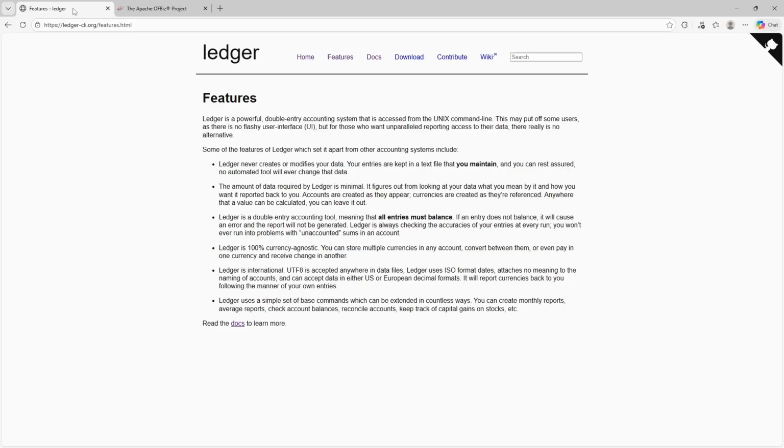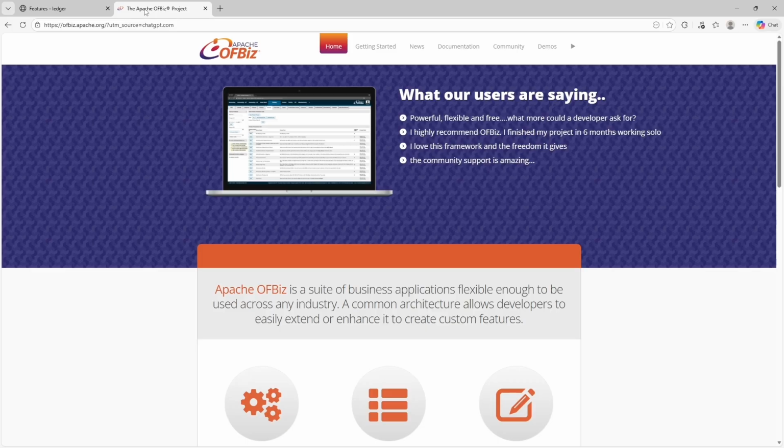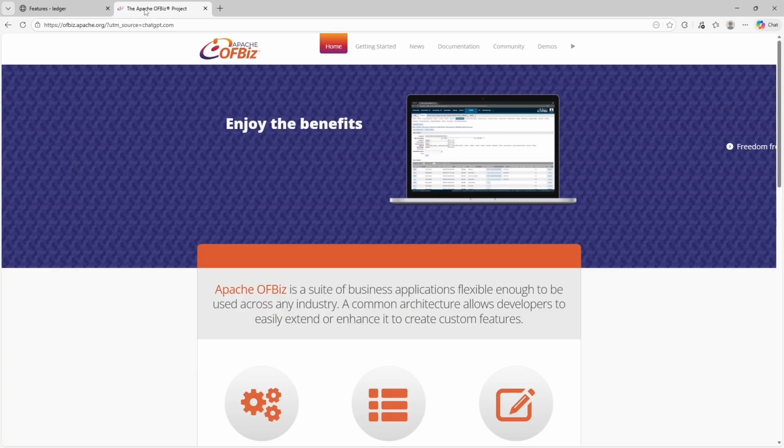Ledger is widely praised for precision, speed, and transparency among developers and power users, while Apache OFBiz is recognized for its depth, flexibility, and ability to handle complex enterprise workflows in demanding environments. These opinions reflect long-term community sentiment rather than official aggregated review scores.